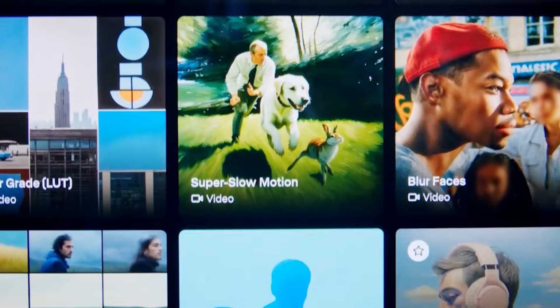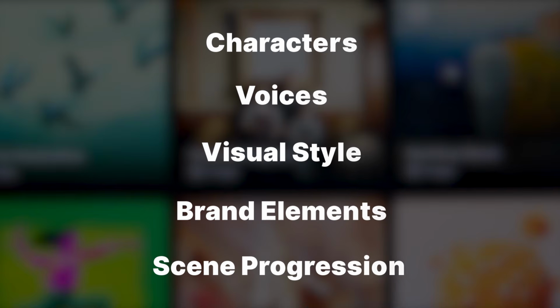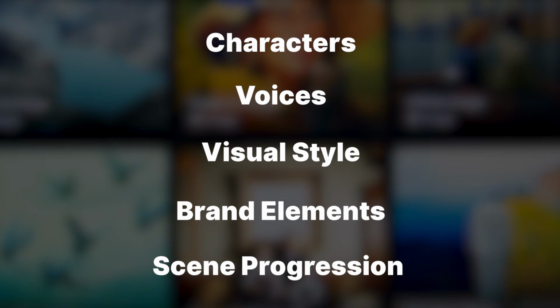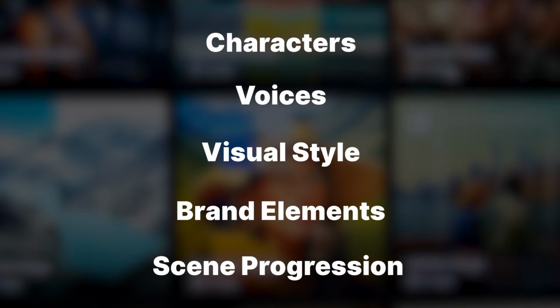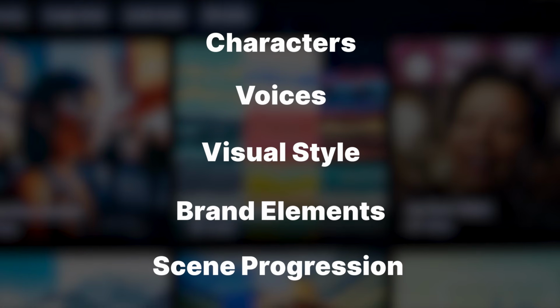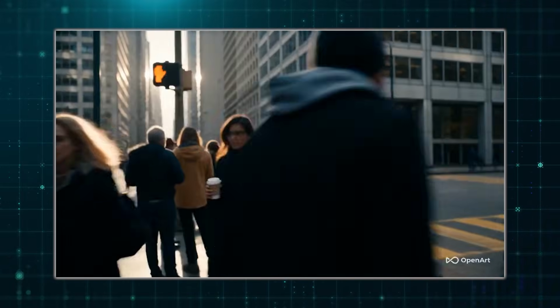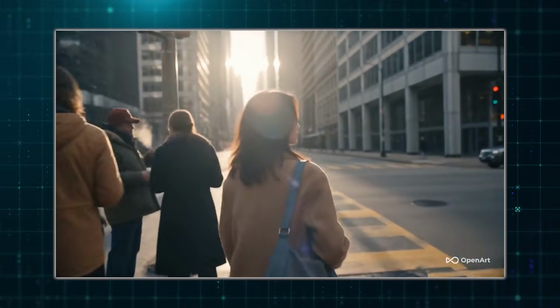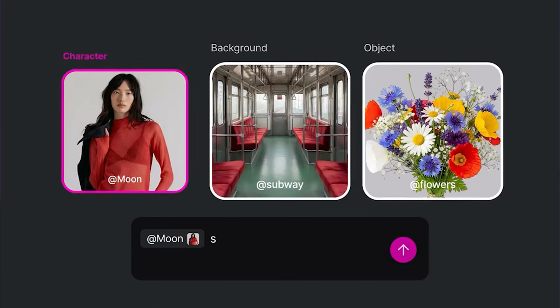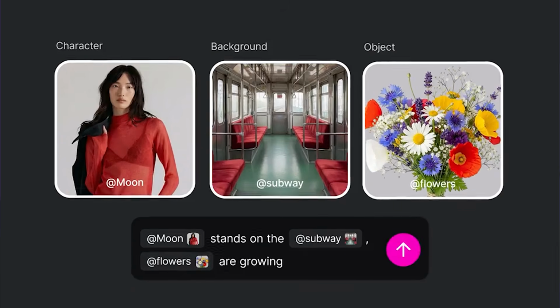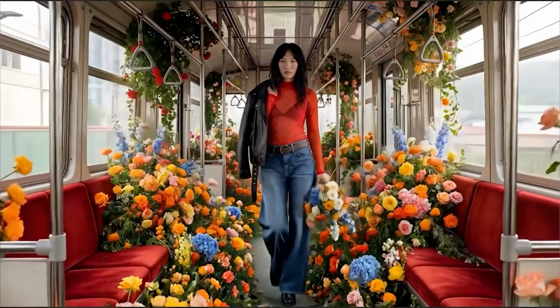Director replaces that entire chain. Characters, voices, visual style, brand elements, scene progression, all of it lives in one project, stays consistent from scene 1 to the end, and evolves through conversation.